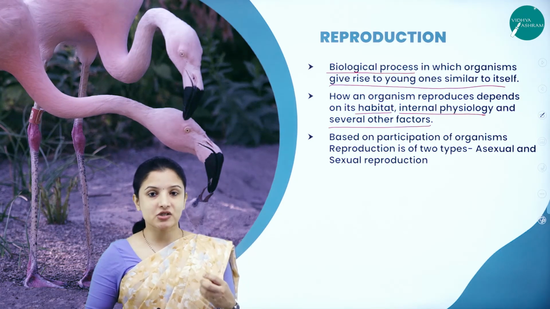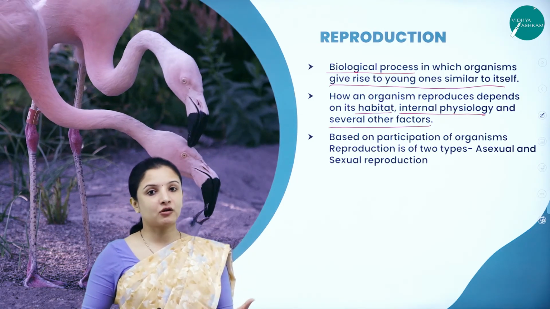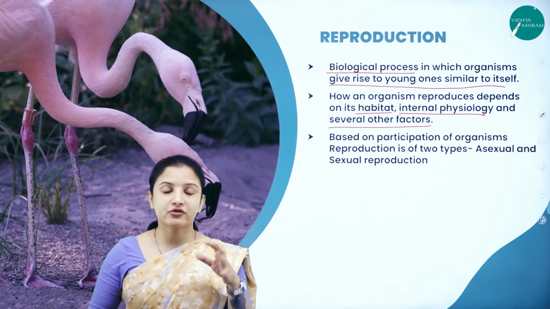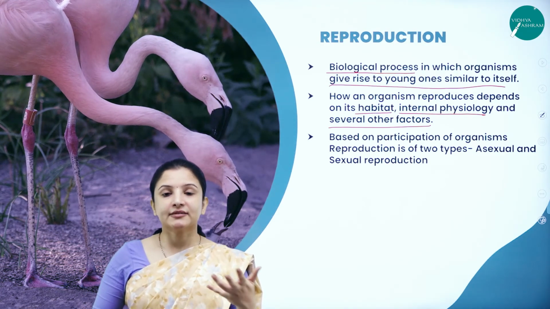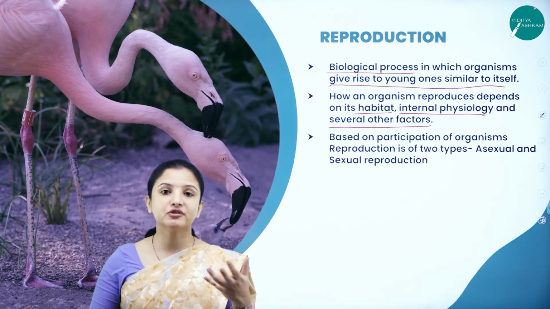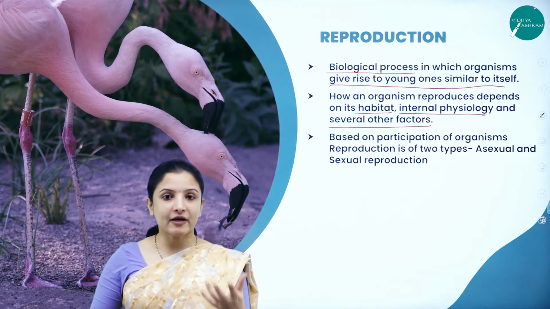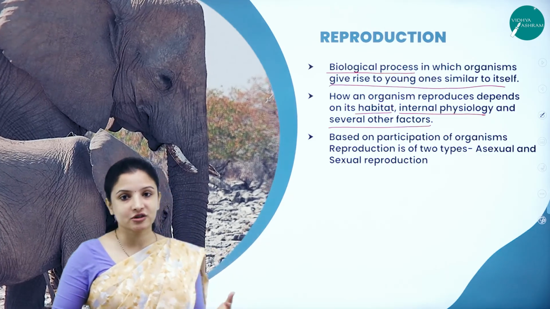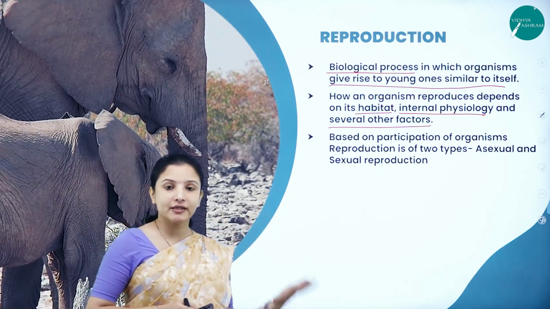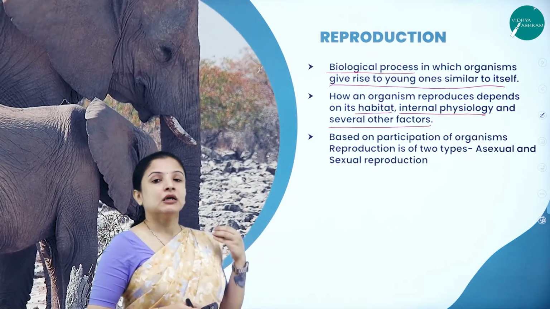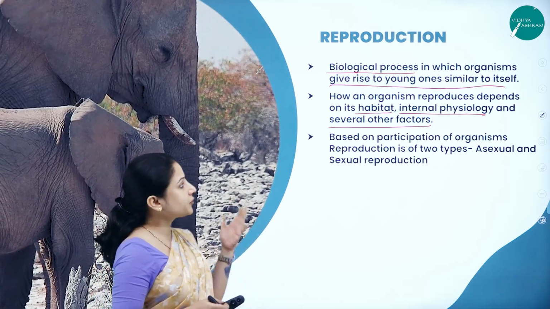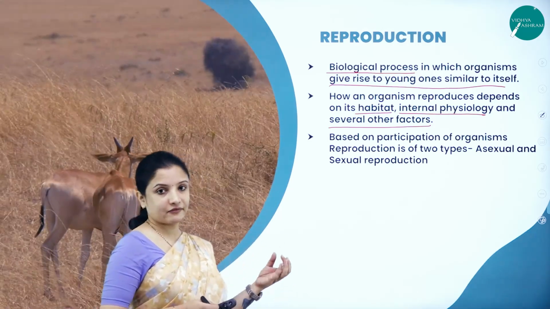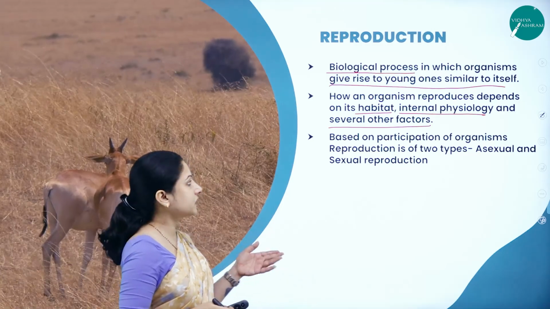So the method of reproduction in an organism can vary according to the habitat in which they are living. Say for example, hydra reproduce by budding. There are some fungi which reproduce by producing spores, conidia or spores. So depending on their physiological behavior, the habitat in which they live and various other factors, reproduction can be of different types.